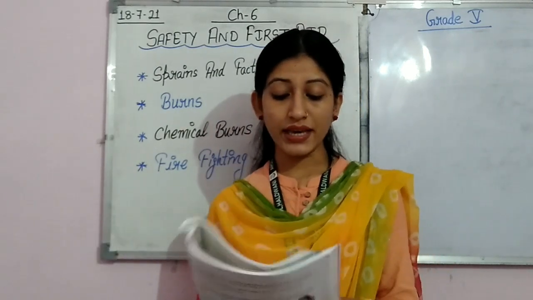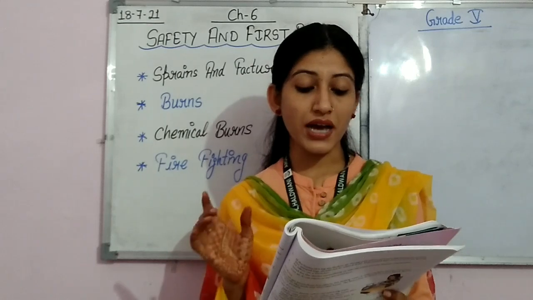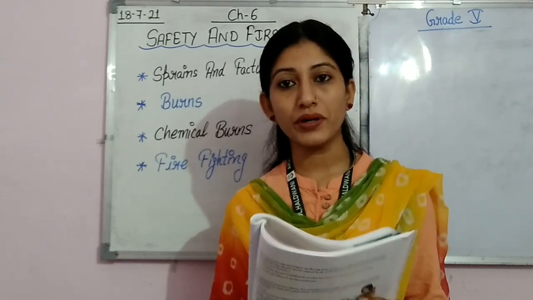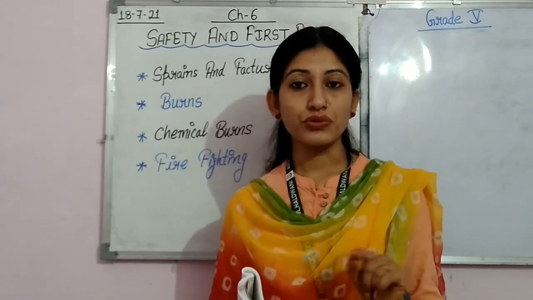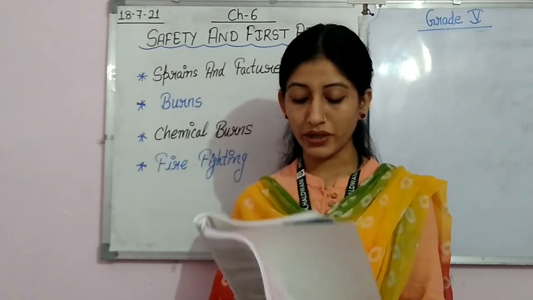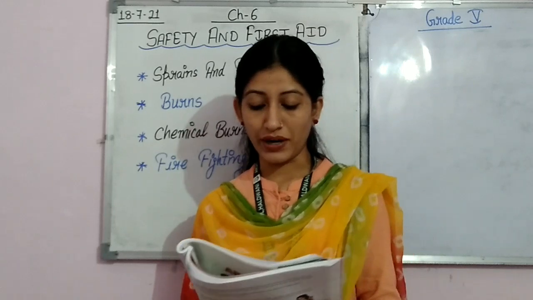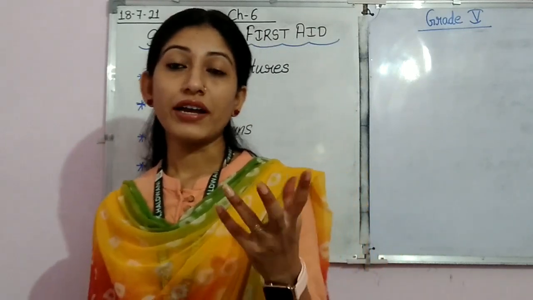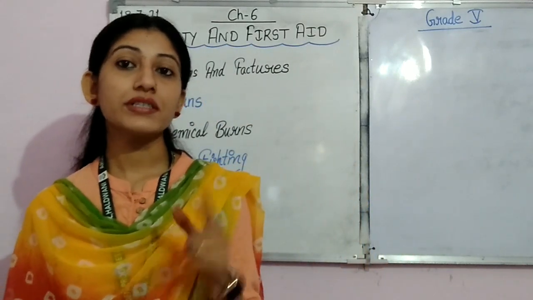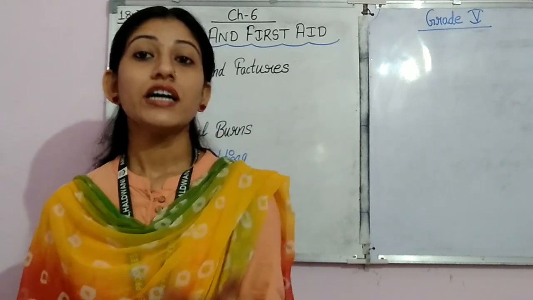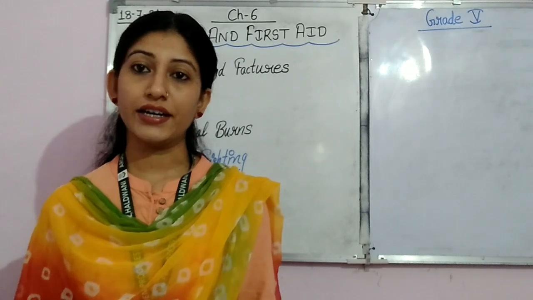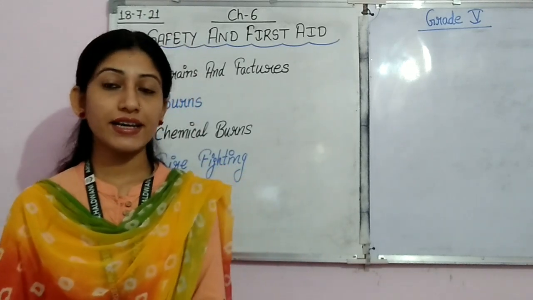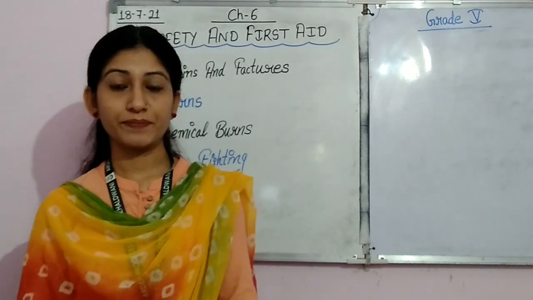When the tissues around a joint get broken, we call it a sprain. Then when a sprain occurs, due to it swelling and discoloration of the skin occur.